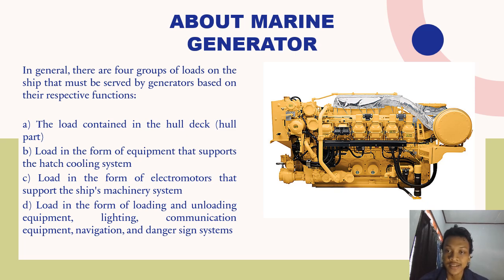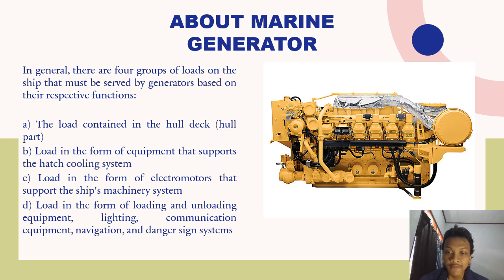The electrical energy produced by a generator is used to supply power to various systems and equipment on board, including propulsion machinery, electronic equipment, lighting, refrigeration, and more. Generators must be properly designed and operated in order to reliably and efficiently meet the ship's electrical needs and to adapt to various operational conditions at sea. Generator reliability is an important aspect in maintaining the ship's safety and performance.